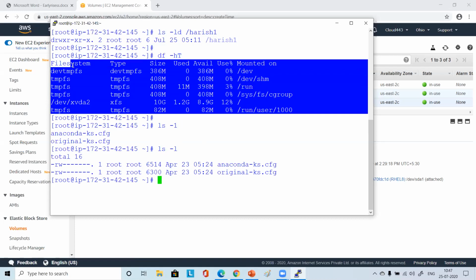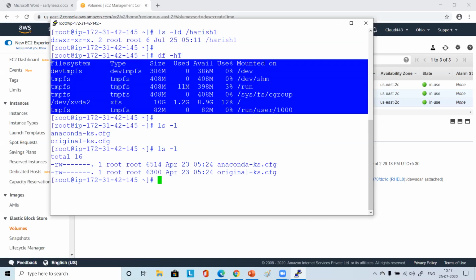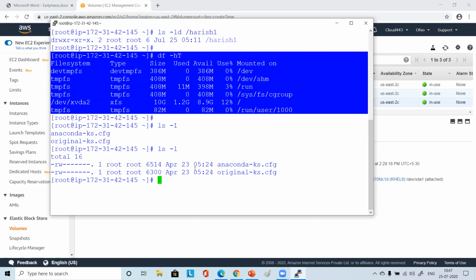file systems. Do you see your file system listed in this list? If you simply say df -ht, is /harish1 visible here? No, right?